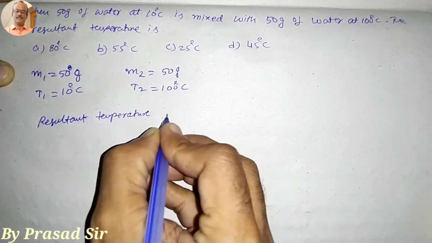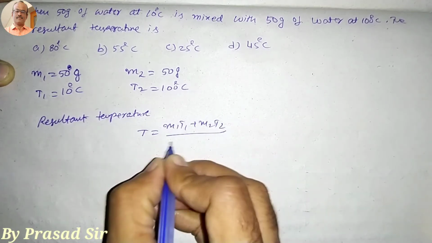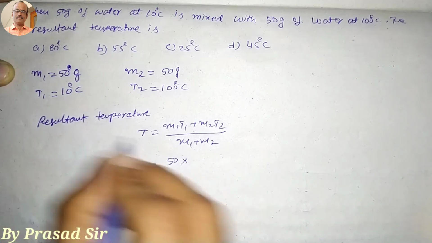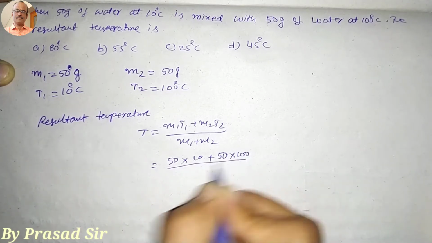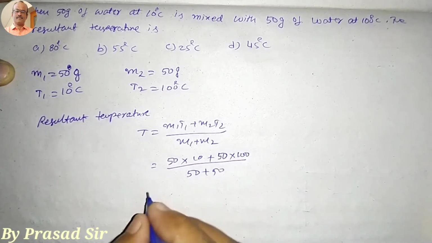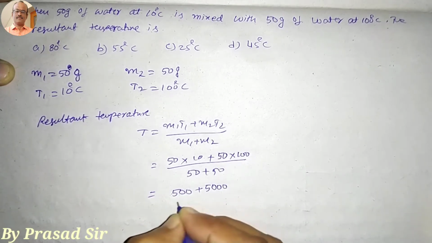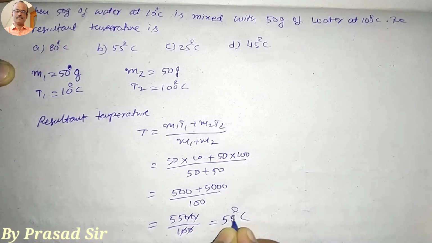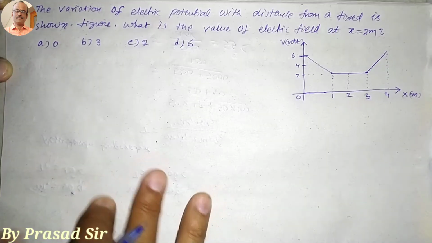The resultant temperature T is equal to M1 T1 plus M2 T2 divided by M1 plus M2. So what is M1 here? 50 into 10 plus again 50 into 100, divided by 50 plus 50. So what happens here? 500 plus 5000 divided by 100. So 5500 divided by 100 is equal to 55 degrees centigrade. So which option is correct here? Option B is correct.